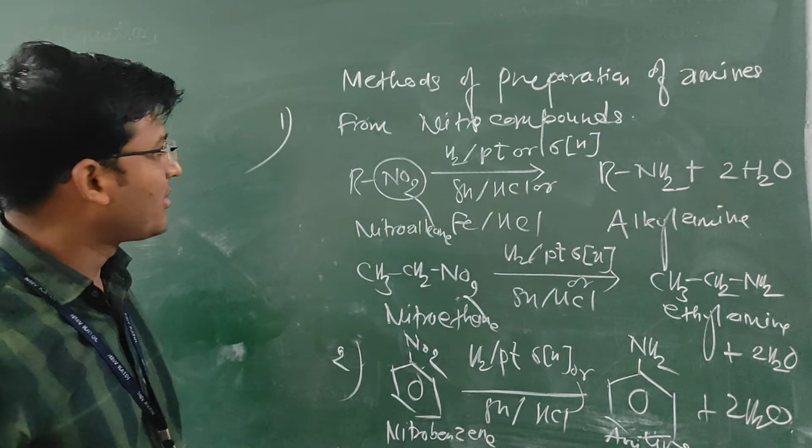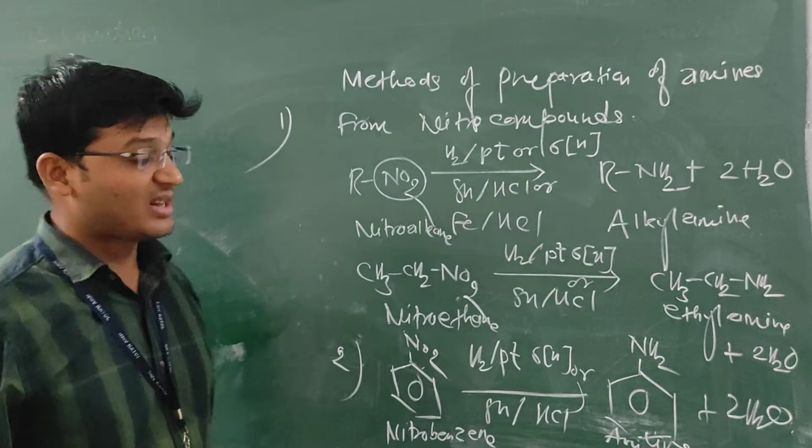Now, how can alkyl and aryl amines be prepared from nitriles? Let's see.